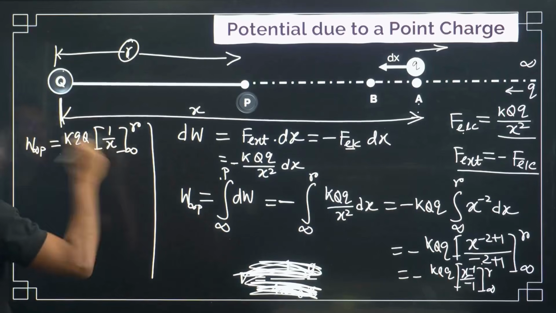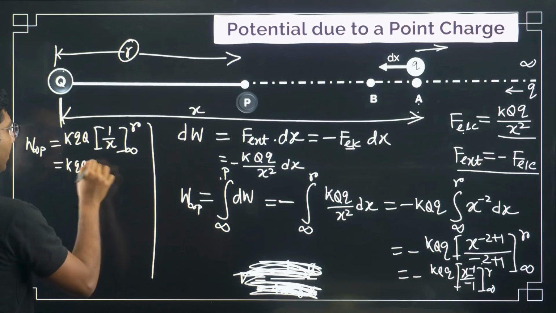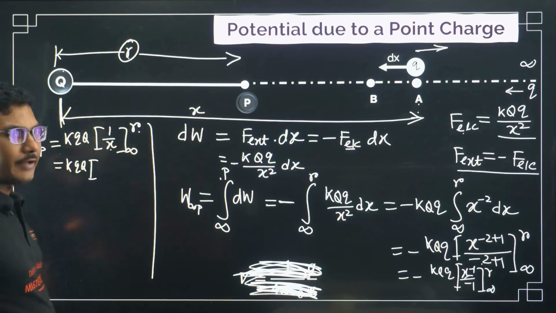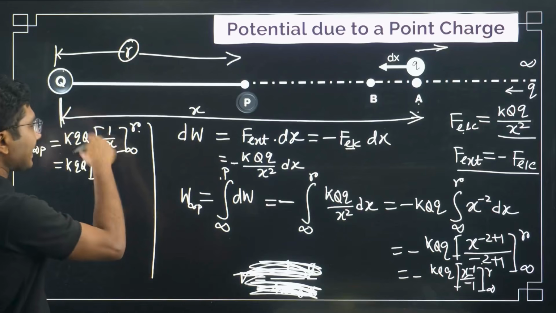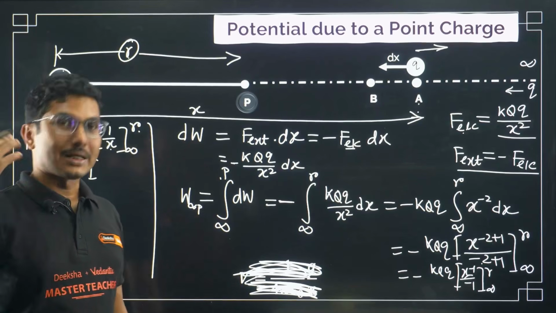Clear? Now we will put these values. These are the limits. So how to put these limits? First we will put the upper limit in place of x. If there was x square, then we will put r in place of x, so it will become r square.